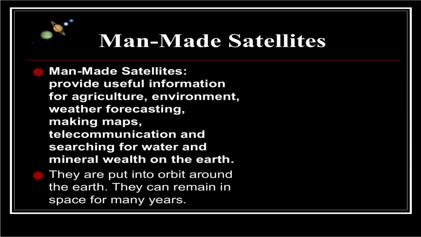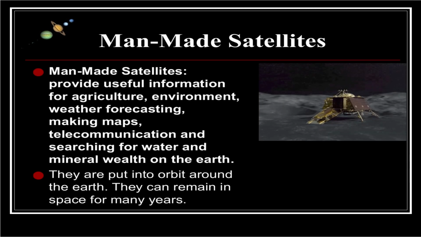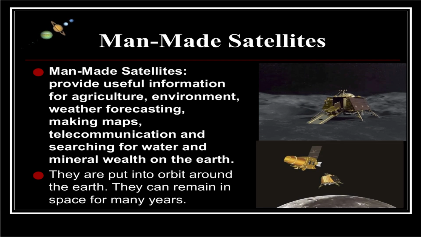Man-made satellite. Man-made satellites provide useful information for agriculture, environment, weather forecasting, making maps, telecommunication and searching for water and mineral wealth on the earth. They are put into orbit around the earth. They can remain in space for many years.